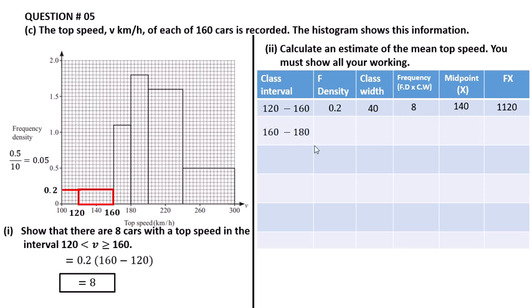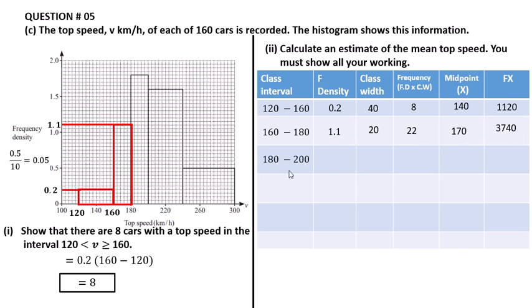Now the next class is 160 to 180. The next graph is this one, 160 to 180. The frequency density here is 1.1. The class width is 20, frequency is 22, midpoint is 170, and after multiplying the frequency and midpoint we get 2740.